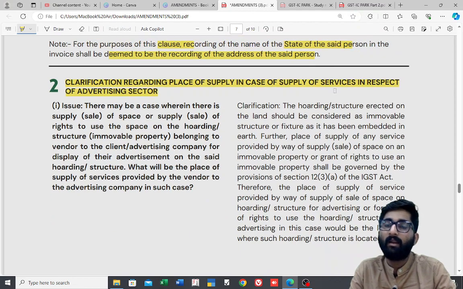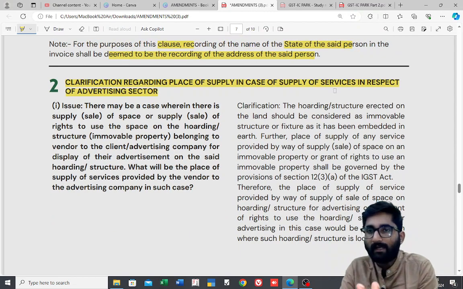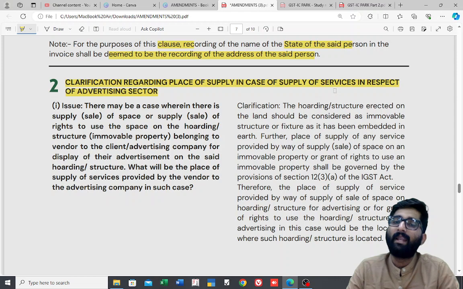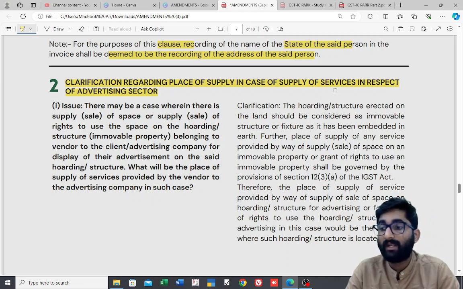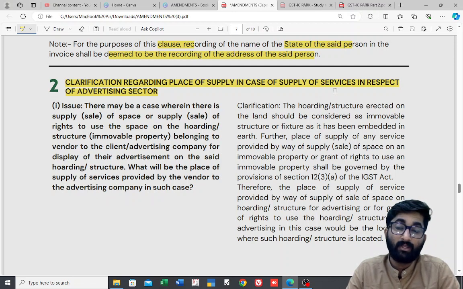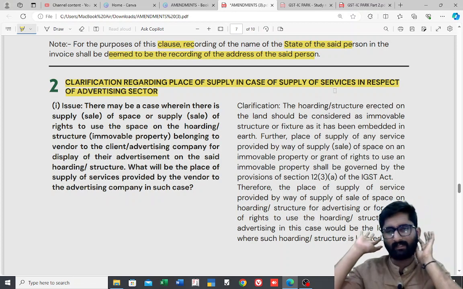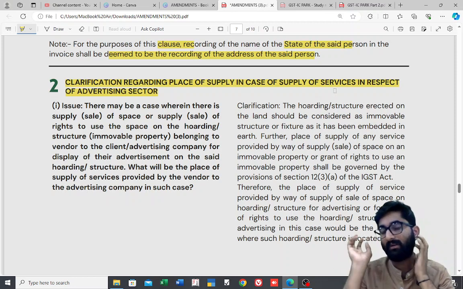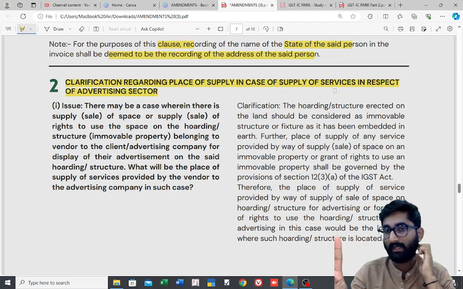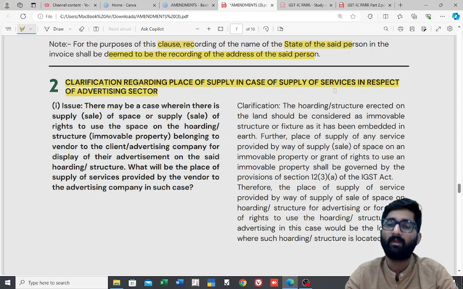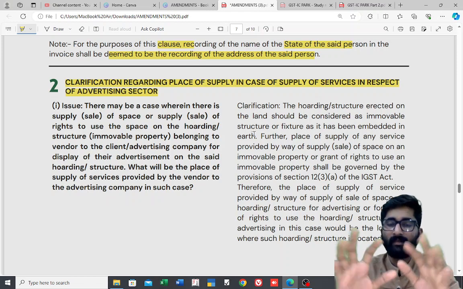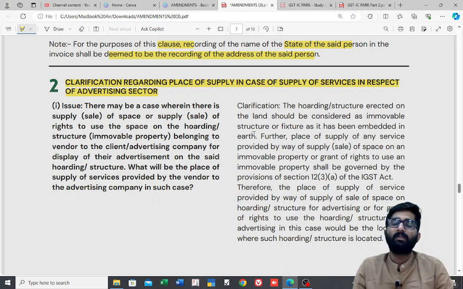Next one, the second point is that of clarifications. Two clarifications are given about the advertising sector, not advertisement to the government. No, it is not about that. Advertising sector, that's all. So there are two issues which are mentioned in the advertising sector. Issue number 1. First, let me explain the issue. The issue is very simple.